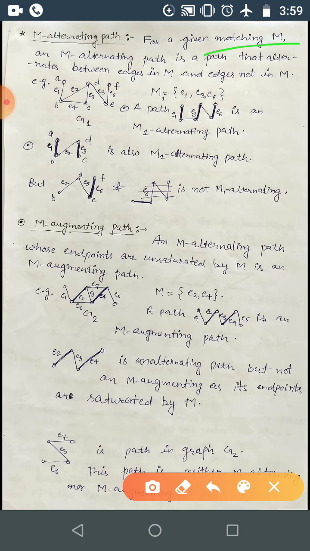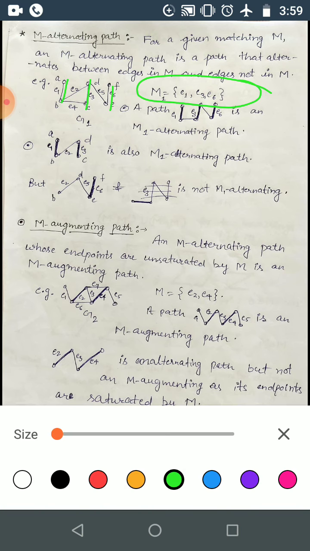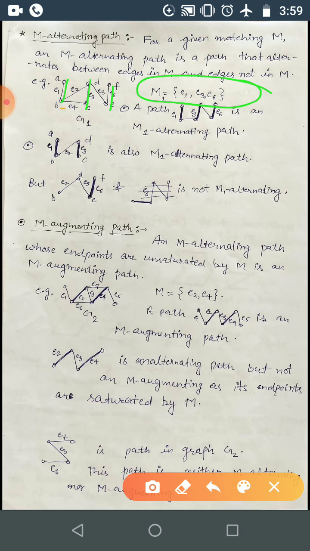For example, you are given a graph G1. Consider this graph. Here a matching M1 is also given. Any matching will do, but here I am taking a maximum matching: E1, E3 and E6. This is M1, and here you can consider a path that contains E1, E4, E3, E5 and E6.